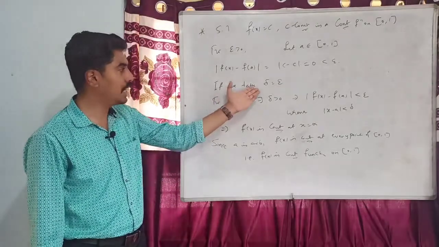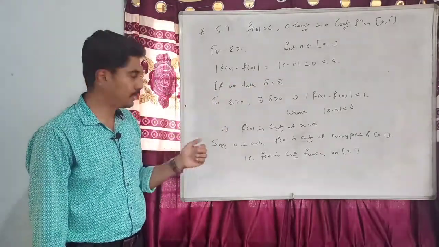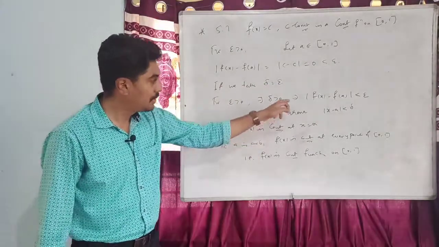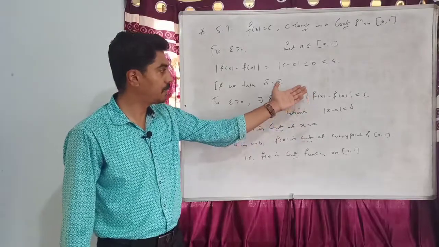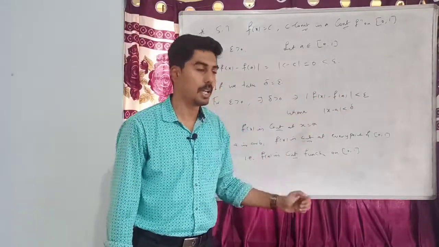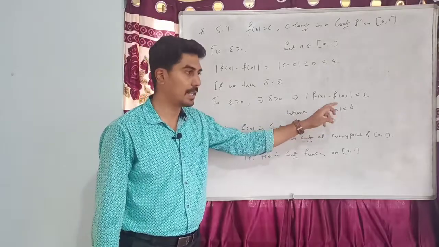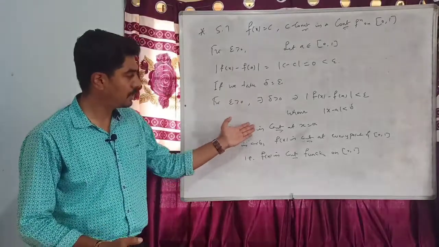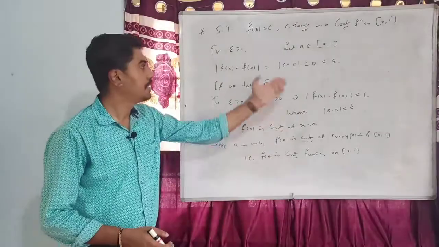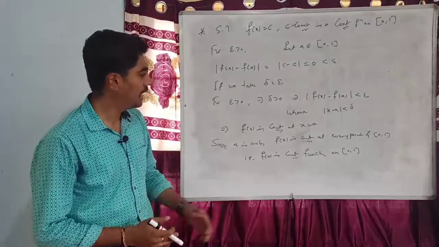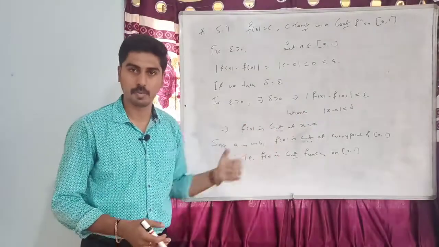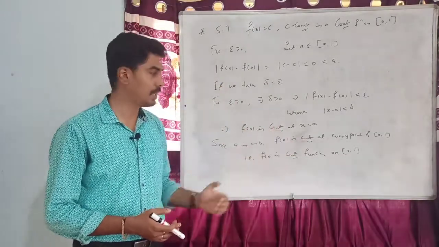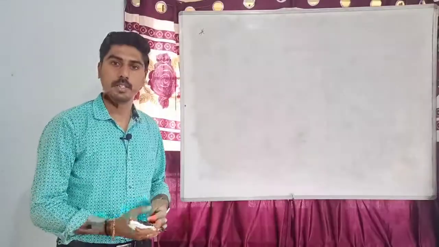So if we take delta equal to epsilon, we can write that for epsilon positive, there exists delta positive such that mod of f of x minus f of a less than epsilon whenever mod of x minus a less than delta. So by the definition of continuity, f of x is continuous at x equal to a. Since a belongs to 0, 1 is arbitrary, f of x is continuous at every point of 0, 1. So f of x is a continuous function on closed interval 0, 1. Let us consider the next example.